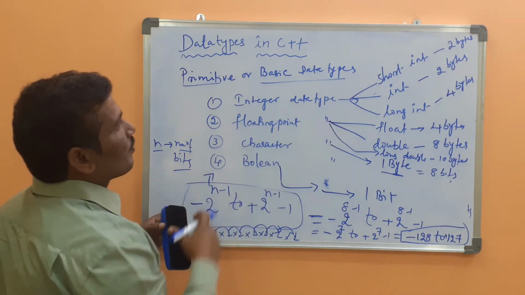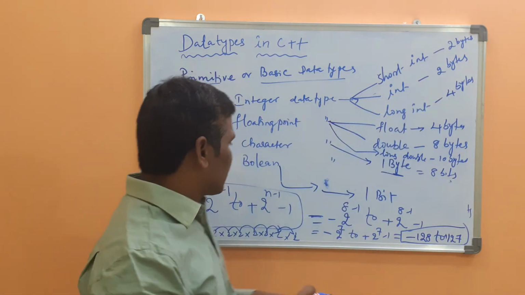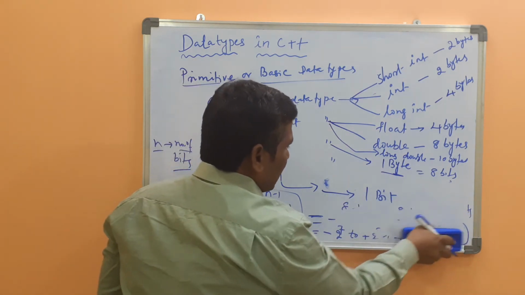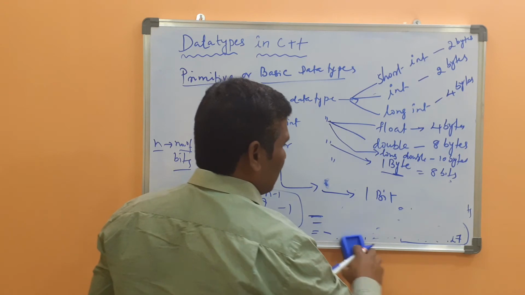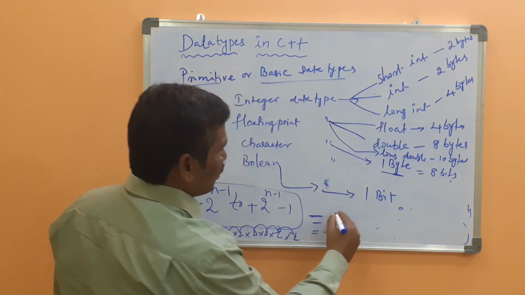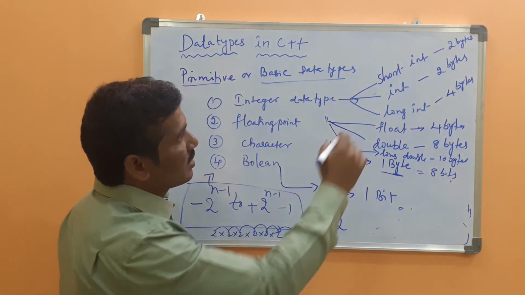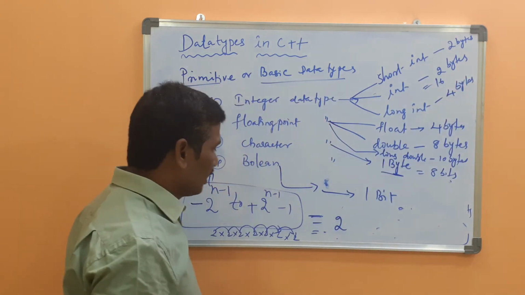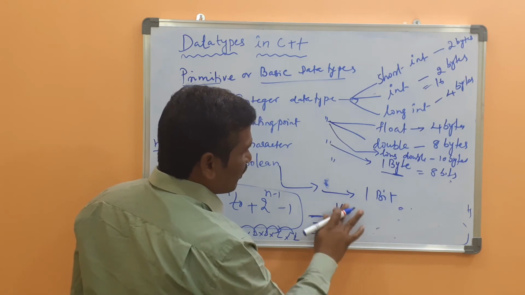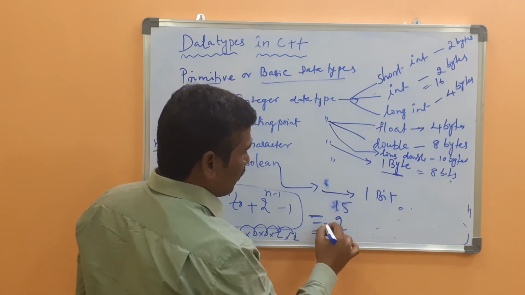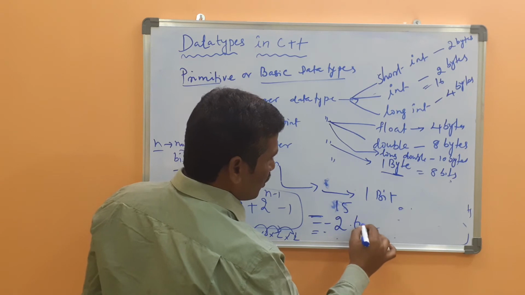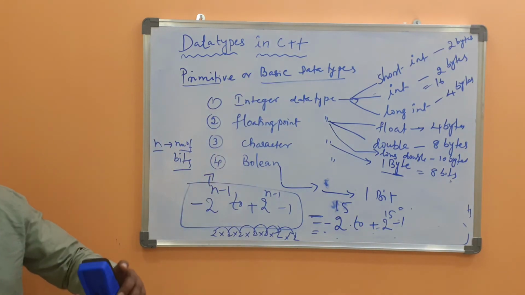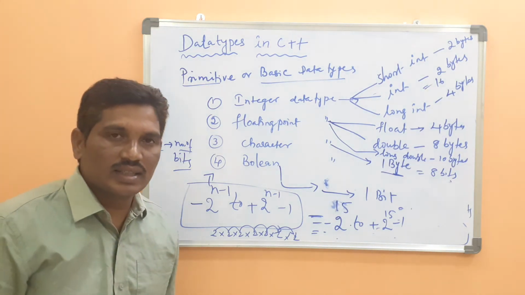For example, integer is 2 bytes. Then what is the range of it? You need to find out. You know the formula. 2 bytes means 16 bits, then 16 minus 1 is 15. So the range is minus 2 to the power of 15 to plus 2 to the power of 15 minus 1. That is the range of values that will be stored by the integer data type.